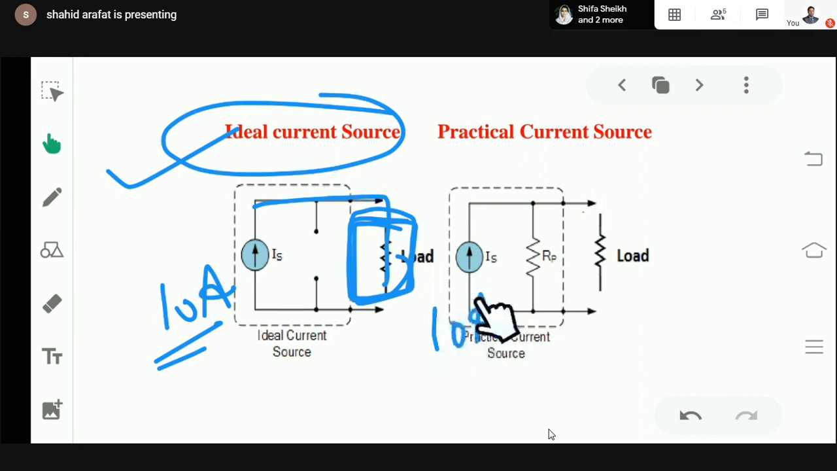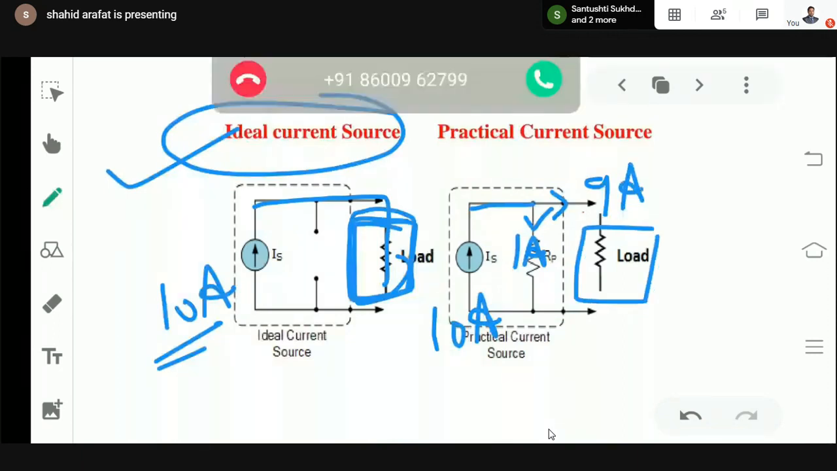So if it is 10 ampere, definitely this 10 ampere will get divided at this point. This RP is the internal resistance which is now connected in parallel. So this current will get divided here. Some will flow in its internal resistance and the remaining will flow through the load. So it may happen that 1 ampere is flowing through the internal resistance and the remaining 9 amperes flowing through the load. It depends upon the load and internal resistance, and it may change.